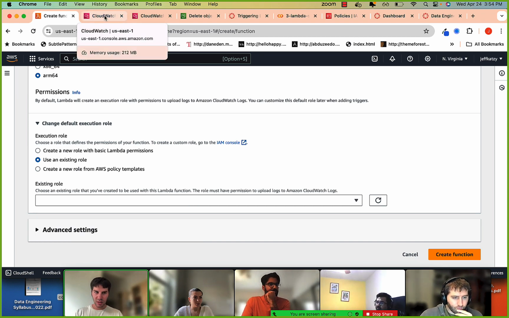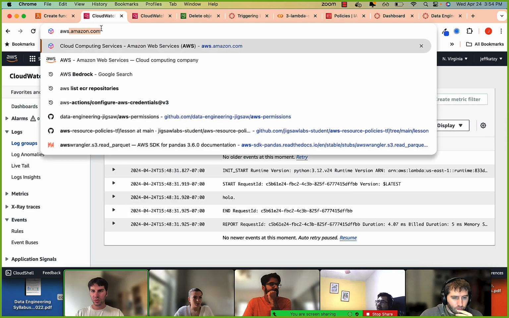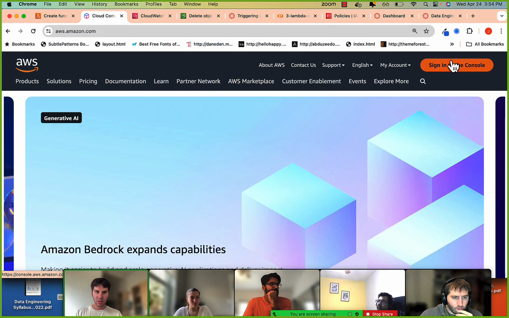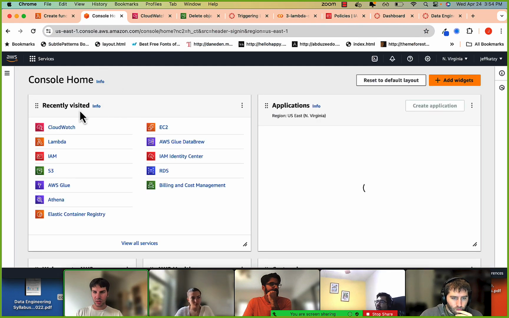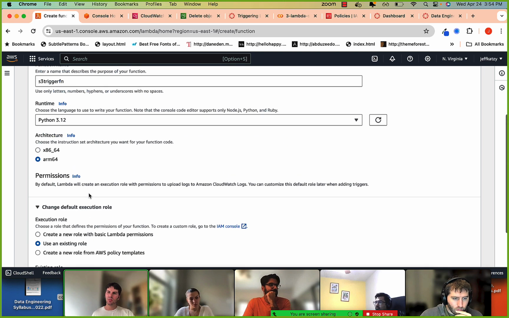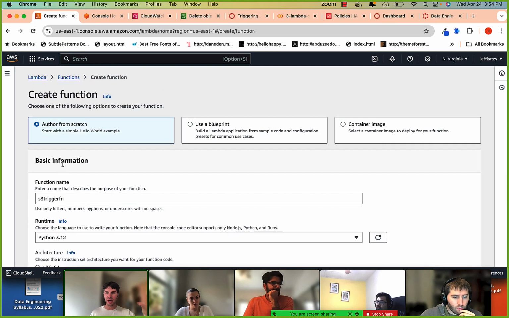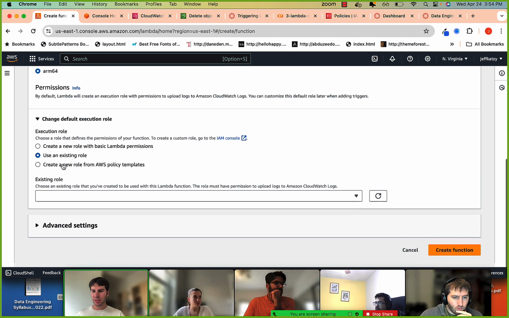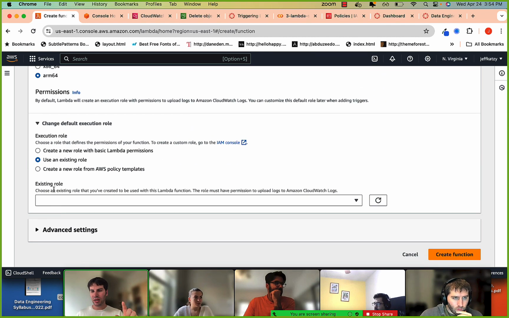So let's do it. All right, so we'll go to AWS, sign in. Why do I have to create a role right here? Well, because I want this function to be triggered from S3. So that means that I need to attach a policy, right? Attach a role to my Lambda function so that it can read from S3.